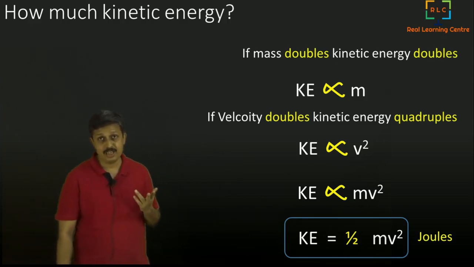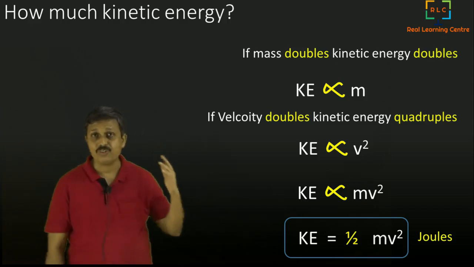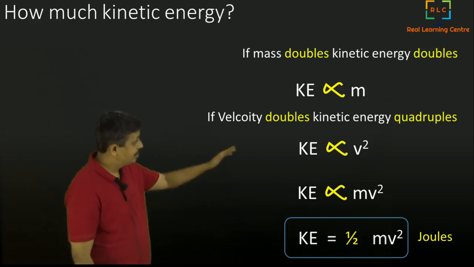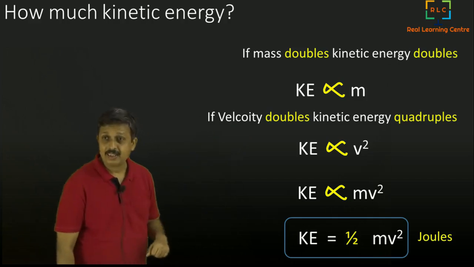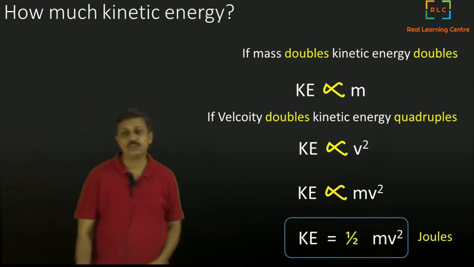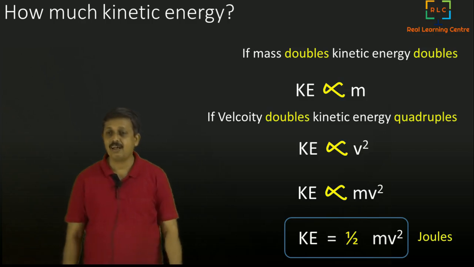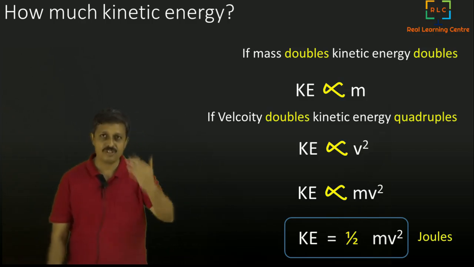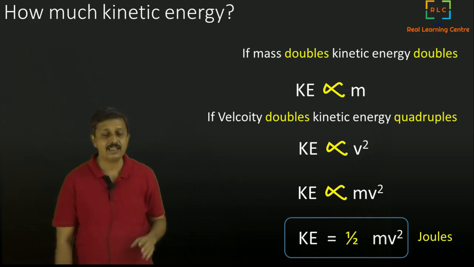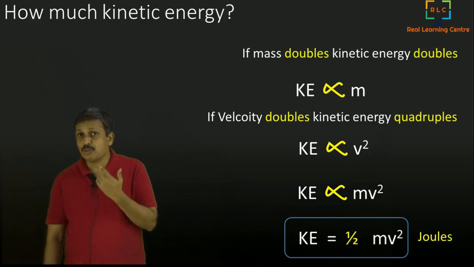Kinetic energy in a nutshell is an energy which is basically possessed when an object is moving with certain velocity, and it doubles when the mass doubles, and it becomes 4 times when the velocity doubles. Such a thing is kinetic energy, which is given by the formula half mv square. We're going to use this quite often, and later when we relate it to other things, we'll get better clarity of why that is half mv square.